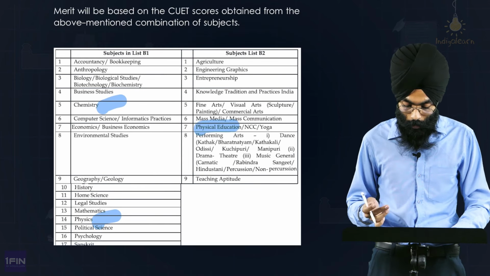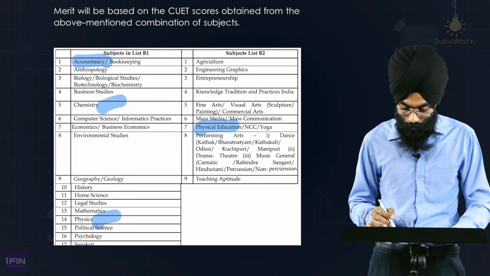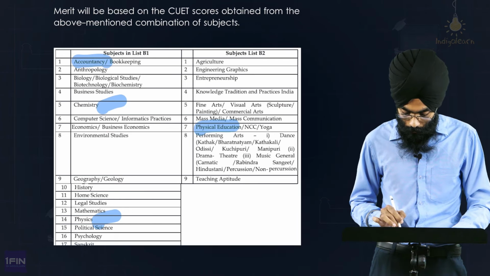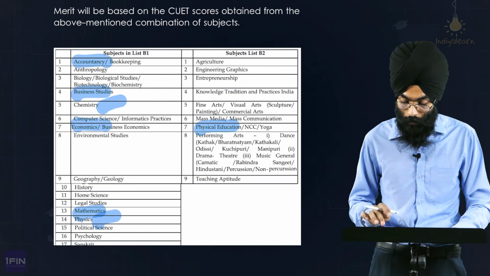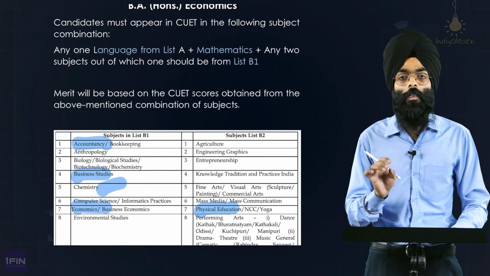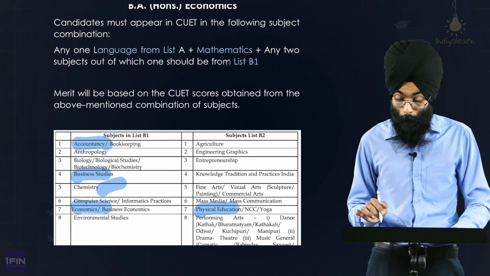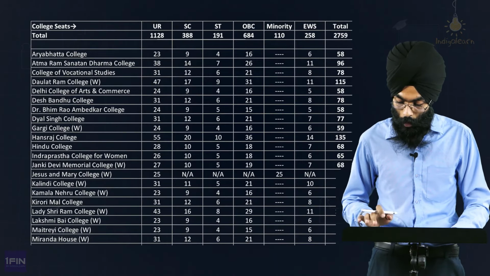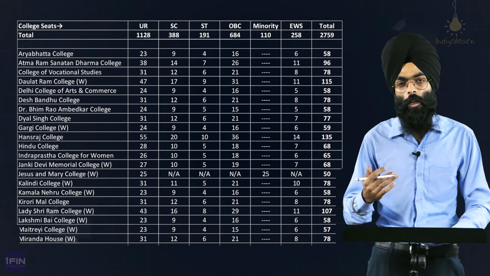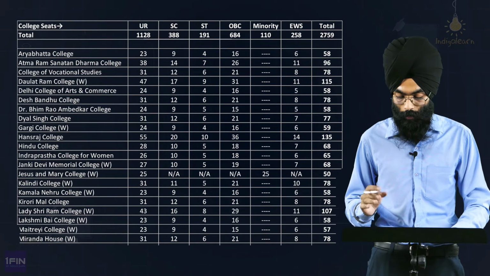Now if you are a commerce student, again, you have a choice. You can take accountancy, you can take mathematics if you have taken mathematics alongside, you can take business studies, you can take economics. So note, if you are seeking admission to economics, economics is not a main subject, mathematics is one. Again, this is a bit on the seat count. So compared to BCom, the seat count is slightly less for BA Honours in Economics.